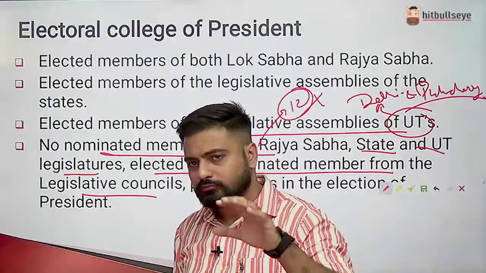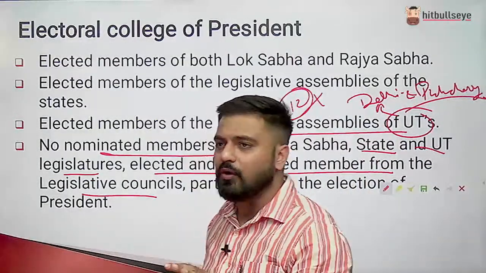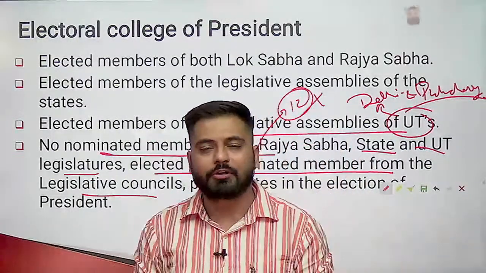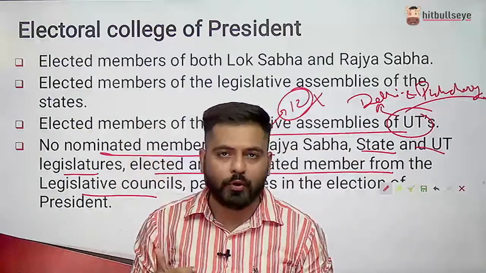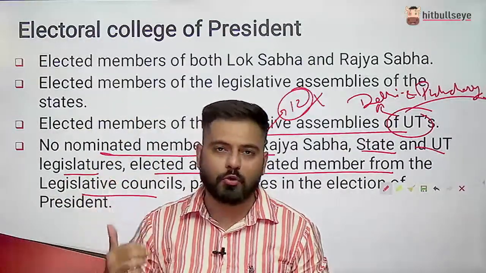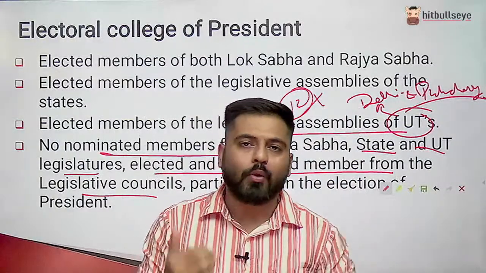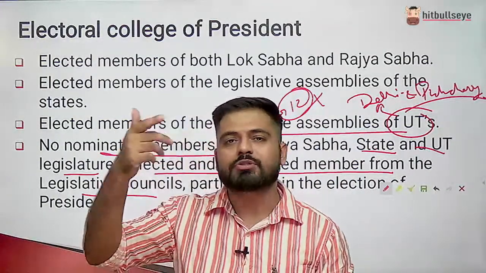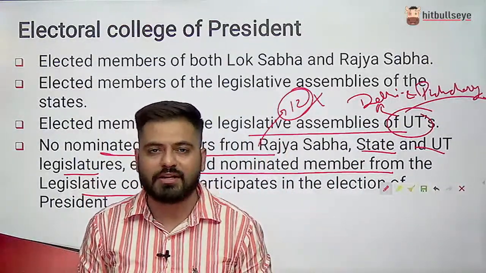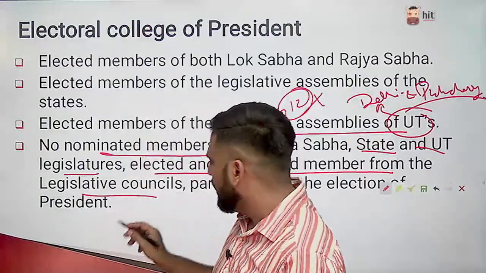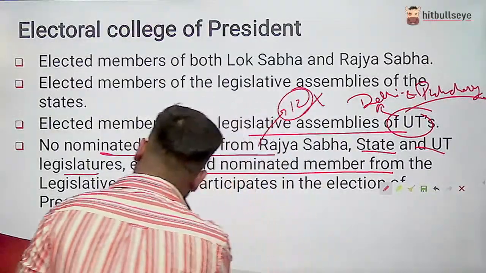There are 5 states which have their own legislative council. Like in the Union of India, there's an upper house and a lower house. Upper house is Rajya Sabha, lower house is Lok Sabha. In the same way, in the state system also, there are 2 houses. Lower house is called the legislative assembly and the upper house is called the legislative council. But not all of the states have their own legislative councils. So there are only few states. Which are these few states which have their own legislative council?